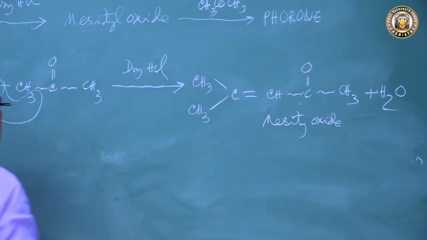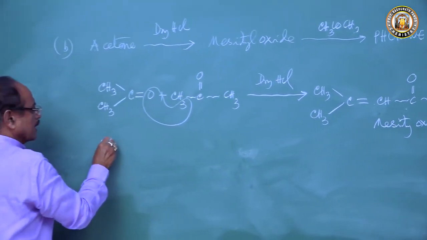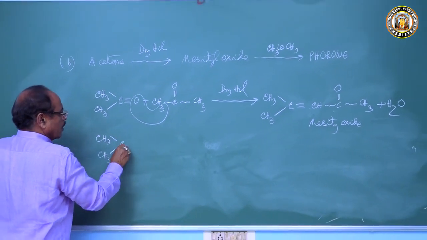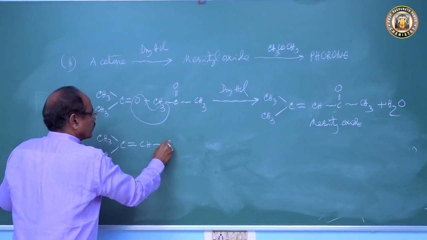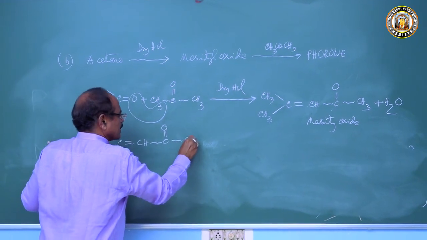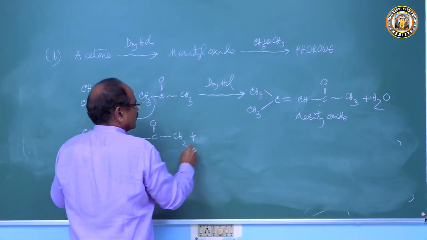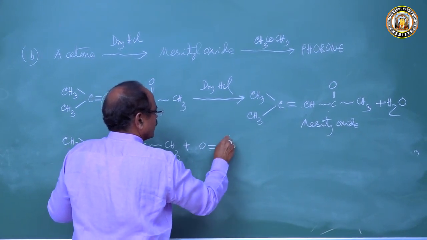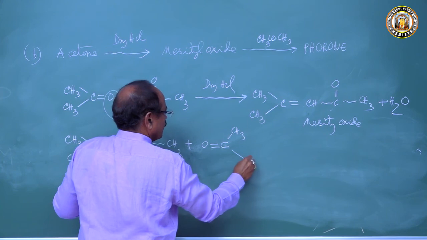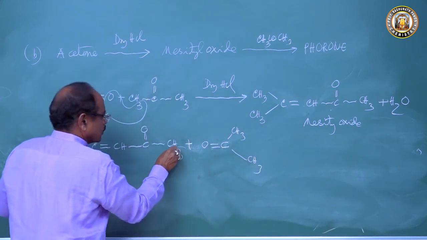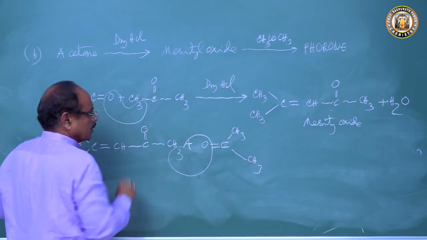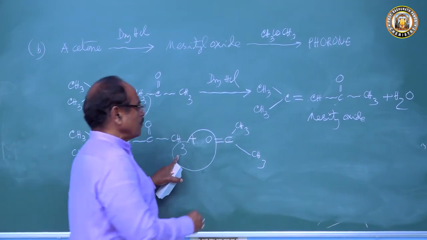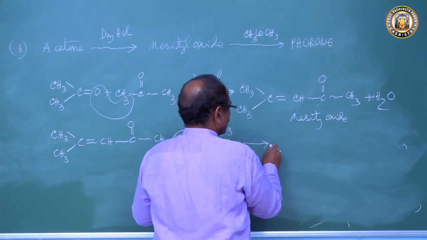Now this mesityl oxide will again react. (CH3)2C=CH-CO-CH3 will react with a molecule of acetone. The two hydrogen atoms and oxygen atom go off as a molecule of water to form the product.